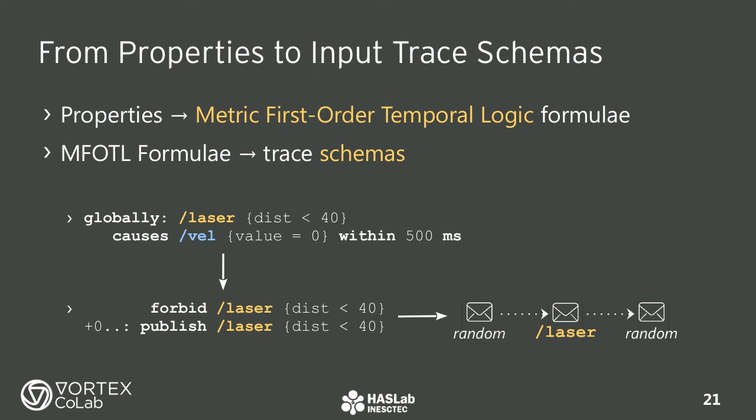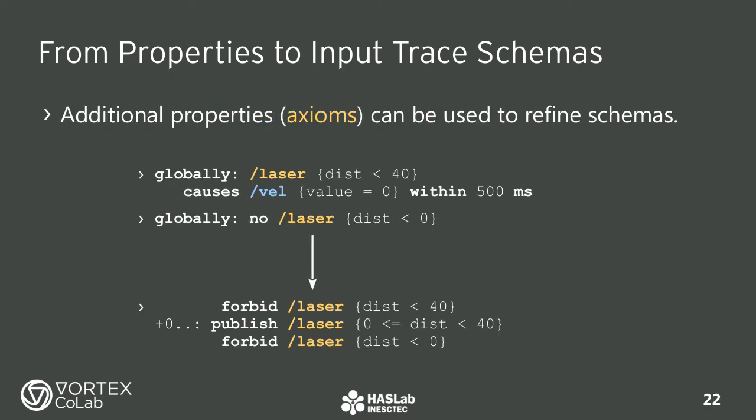In this case, any counterexample must have at least one laser message with a value less than 40. So the schema starts by disabling such messages until a certain point when we publish at least one, that we want to track. We can add additional properties over the input channels, that we call axioms. For example, we can state that the laser value should not be negative. In some cases, these axioms are automatically incorporated into the schemas, refining them, as we can see here.